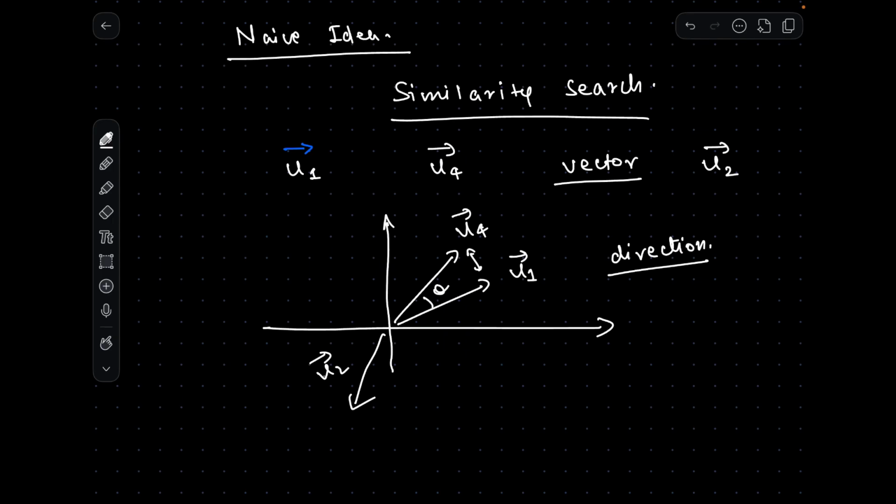Then let's take another user, u2, and that u2 user looks something like this, geometrically. While if you see user 2, user 2 is pointing in a completely opposite direction. So we can say it is exactly opposite to user 1 and user 4.